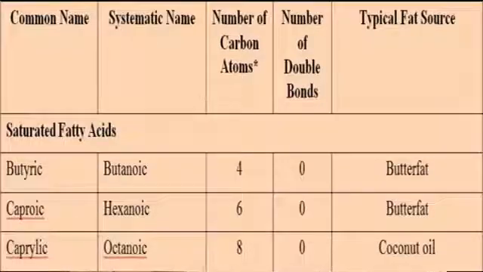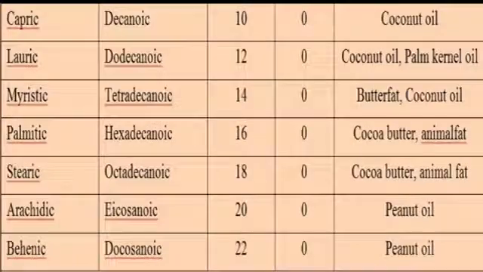As you can see in the table, the saturated fatty acids are butyric, caproic which is present in butterfat, caprylic and capric which is present in coconut oil, lauric is present in coconut oil, palm kernel oil, myristic is present in butterfat, coconut oil and palmitic and stearic is present in cocoa butter and animal fat and peanut oil contains arachidic and behenic acid.